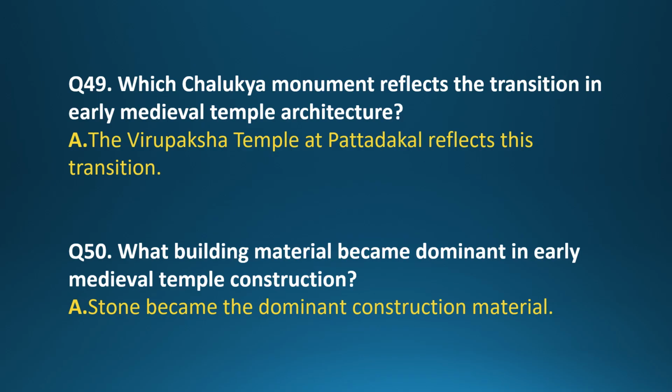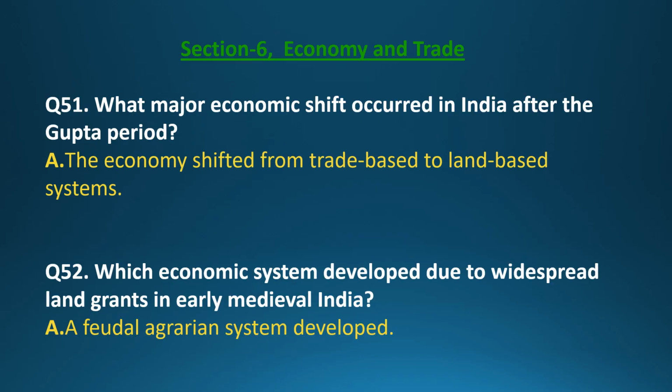Question 47. What was the main characteristic of early medieval Indian art? Answer. Art became regional and strongly religious in theme. Question 48. Which inscriptions are the most important sources for early medieval Indian history? Answer. Copper plate and stone inscriptions are key sources.